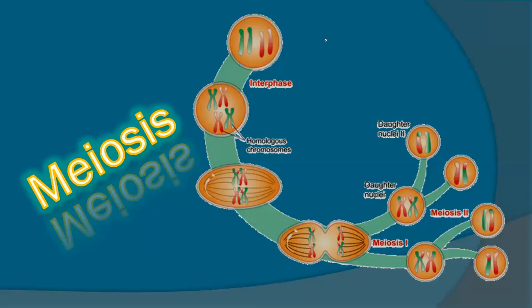Meiosis, you can see here in the diagram, undergoes the same cell division as mitosis, but it gives a different result. It undergoes interphase first, then all the processes are the same as mitosis, but in those processes there are also some differences. And in the last, you can see here there are four cells.